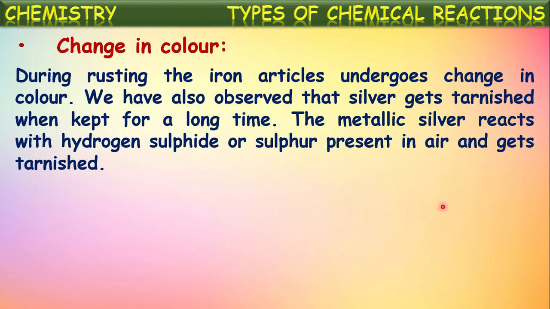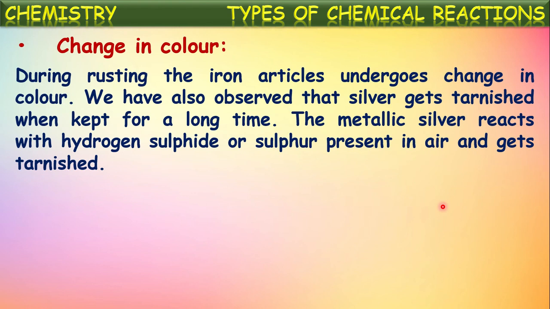For example, during rusting, the iron particles undergo change in color, isn't it? Pure, newly formed iron will be light greenish blue, gray color we can say. But if it is kept in the open air for few days, we can observe on these iron particles a brownish layer will be formed. That brownish layer is because of the formation of iron oxide that we say as rust. So we can observe certain chemical changes because of change in the color.